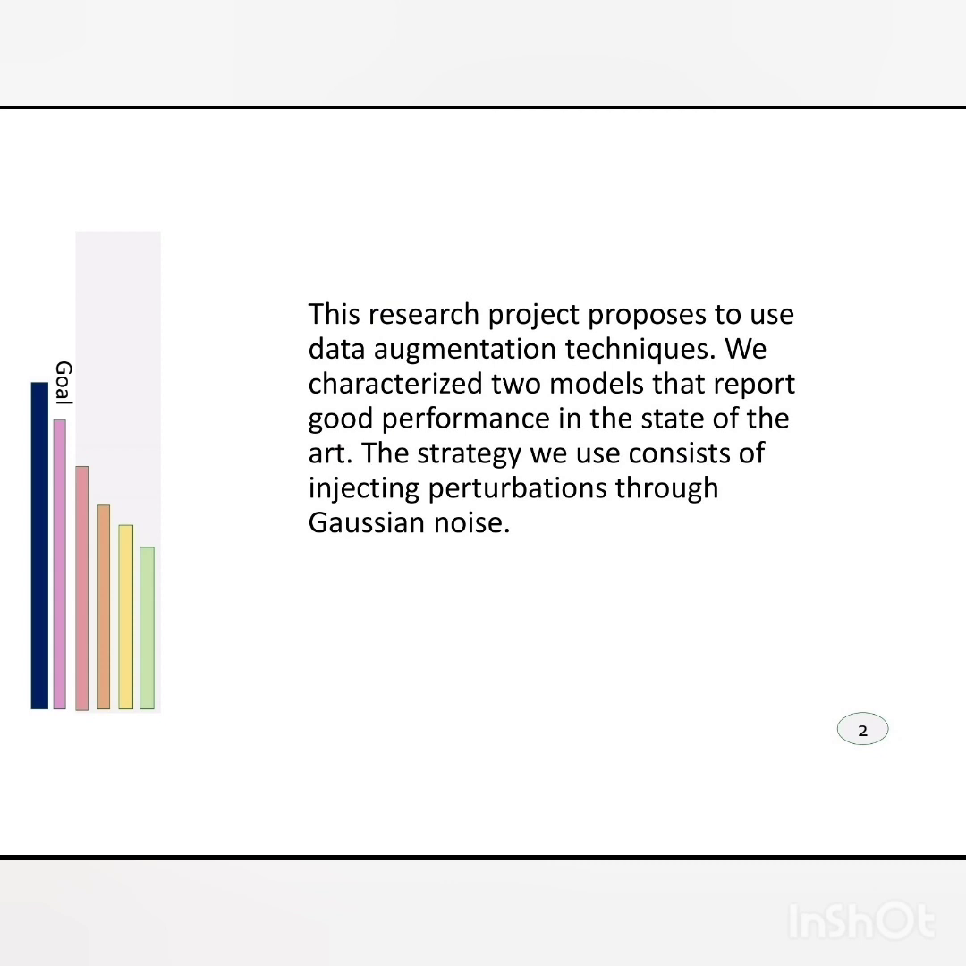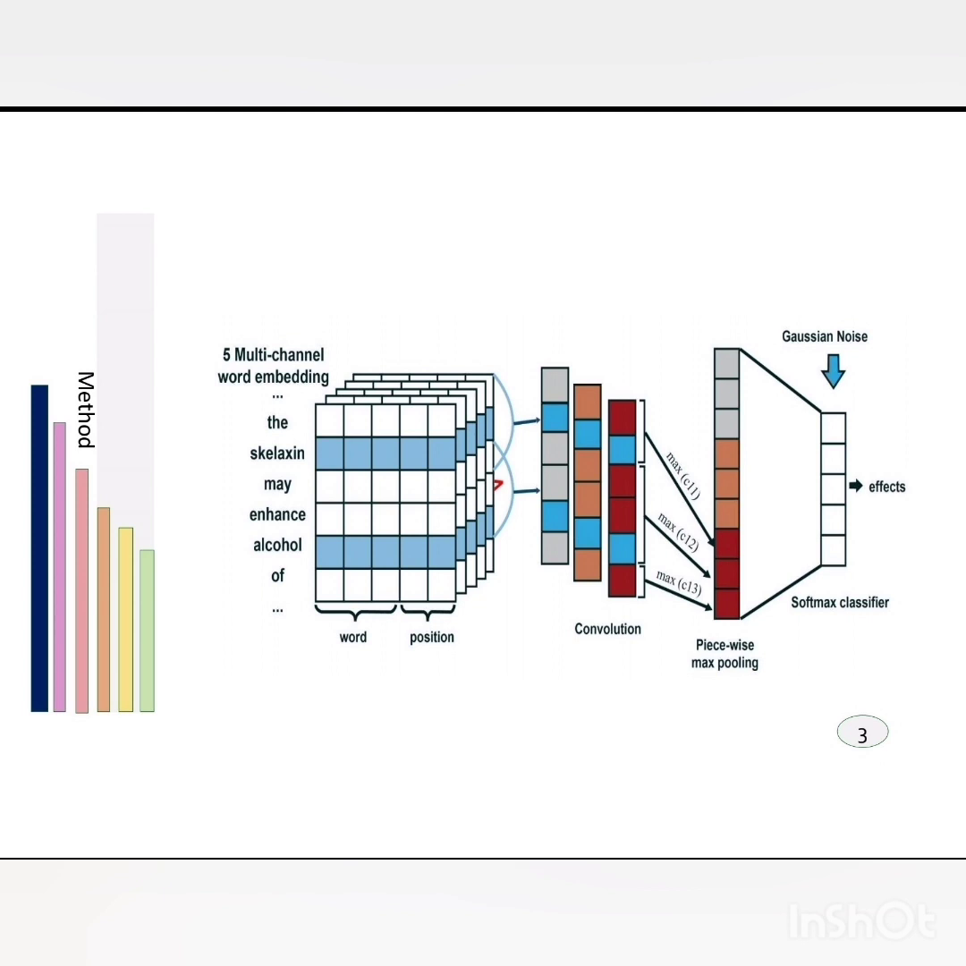The reasons presented above make it necessary to deepen efforts to improve pharmacovigilance systems with more robust models for extracting drug interactions. Due to the complexity of the biomedical literature, high levels of performance have not been achieved in these models. To give robustness to these models, this research project proposes to use data augmentation techniques, for which we characterize 2 models that report good performance in the state-of-the-art. The strategy to be used consists of injecting disturbances through noise.